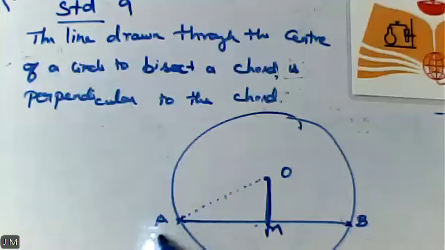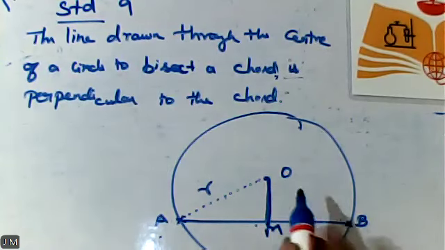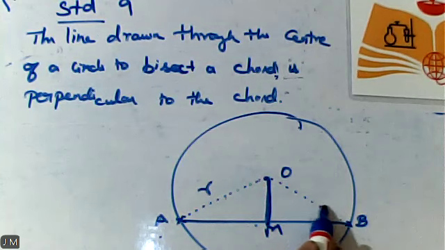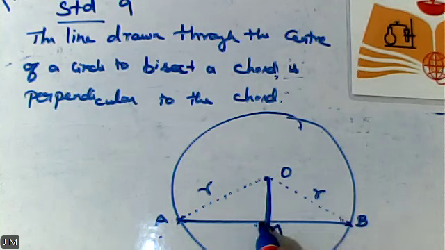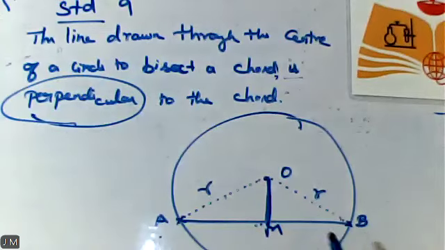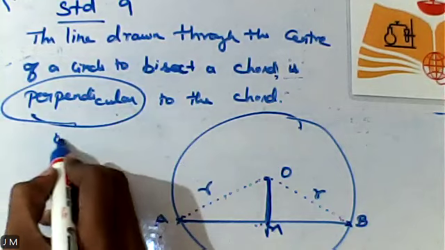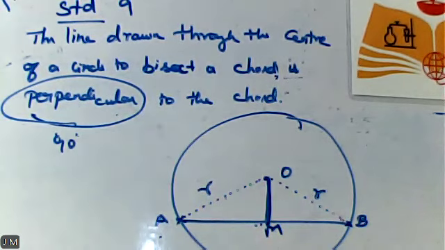Any idea about that OA? Yes, it is called a radius. And from O to B, that is also a radius. Any idea of the word perpendicular? Perpendicular, and we are thorough with the basic definitions, which will form what degree? 90 degree.